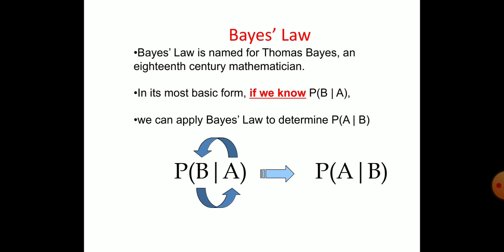Now let us come to the Bayes rule. Please understand, this Bayes rule is a modification of this conditional probability. We can also say the total probability. Before going to the total probability, we have to do Bayes' law.